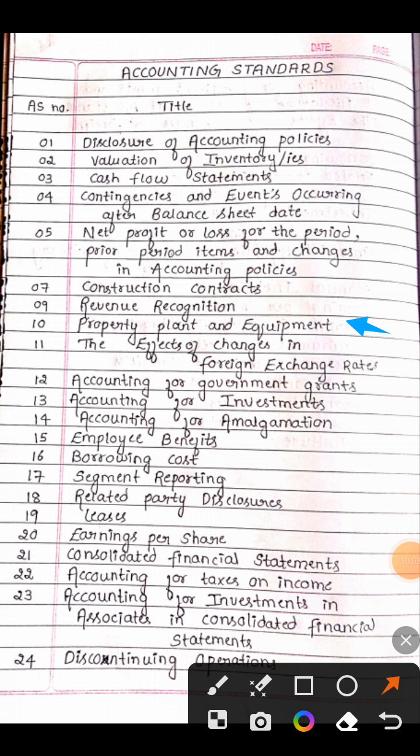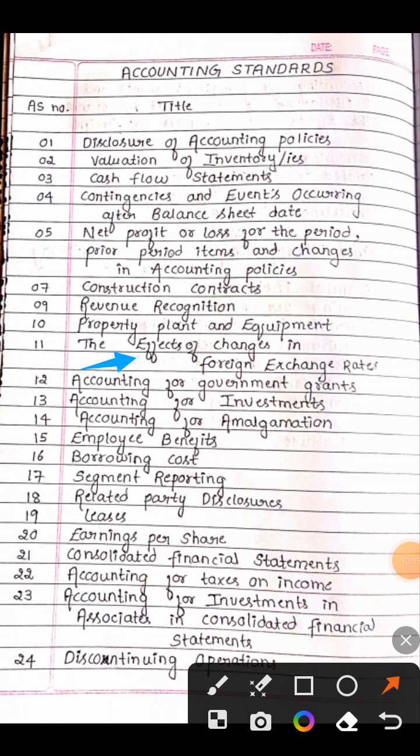So the next AS is the effect of changes in foreign exchange rate. What is the AS number? 11. AS 11 is the effect of changes in foreign exchange rate.